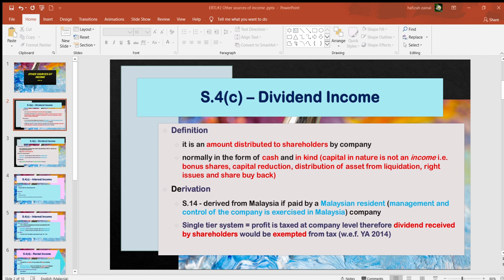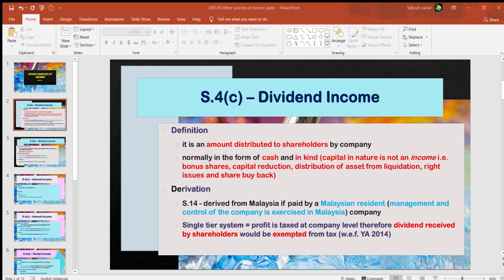A simple example, let's say you're talking about an investment holding company. It is a company whose main activity is to invest in other companies. They have the capital amount, share capital, so they invest in another company. Normally at the end of the year or during the year, they would receive income from the companies in which they hold a certain number of shares. As an investment holding company, that is their principal activity, and of course their main source of business income is dividend. So in this case, dividend income will be treated as business income. Therefore, it will be calculated in accordance with section 4A.